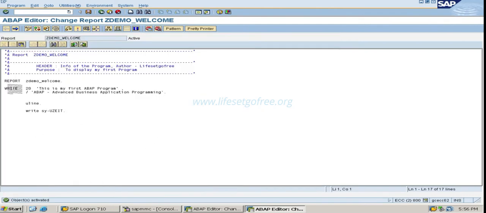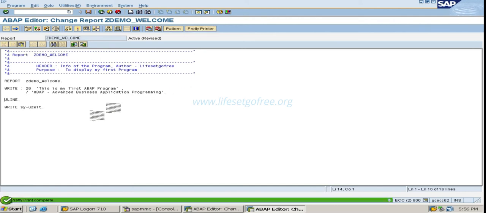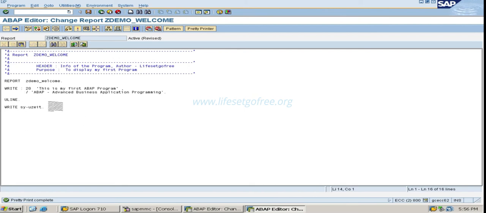As you might have observed, I am not writing in a proper way. I have given a lot of space here, capital letters here, small letters there. This won't look nice, so we need to press Pretty Printer. It will align the statements in a proper way and remove all the unnecessary spaces. Now you can see all my keywords are changed to capital letters.